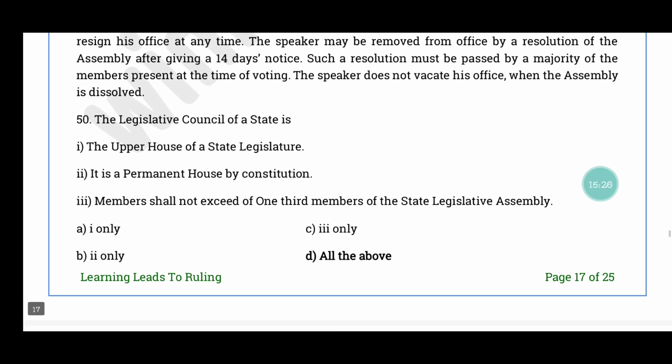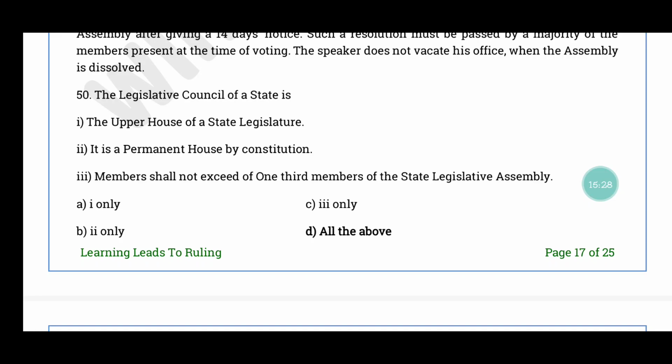கொஷின் நம்பர் 50. The legislative council of a state is the upper house of a state legislature. It is a permanent house by constitution. Members shall not exceed of 1/3 of members of the state legislative assembly. The correct answer is option D, all the above.